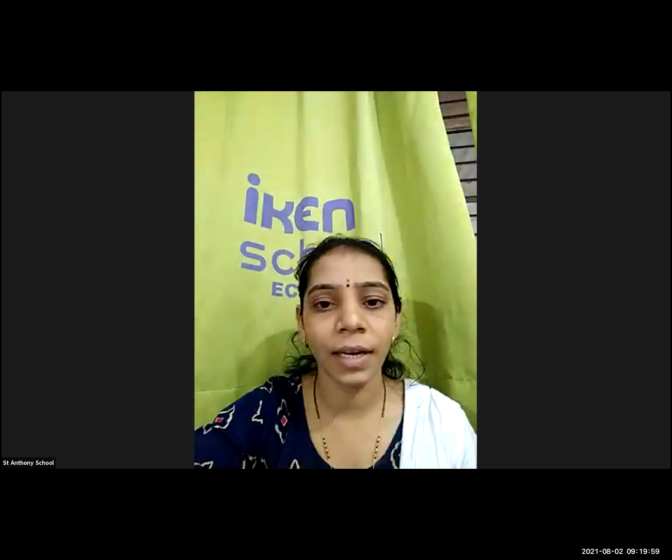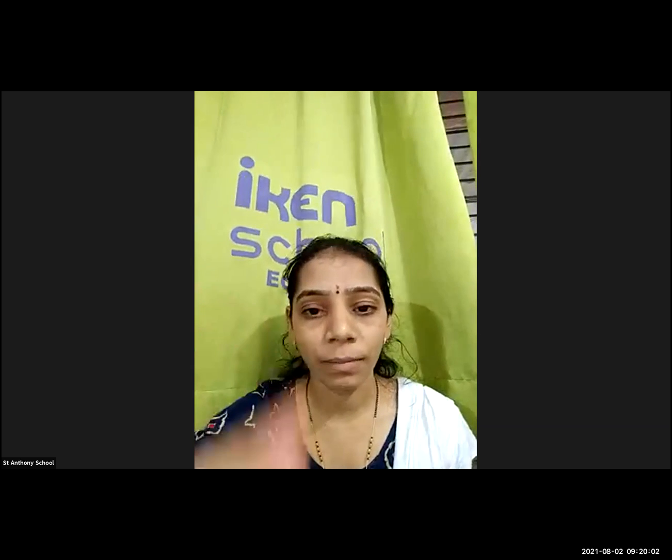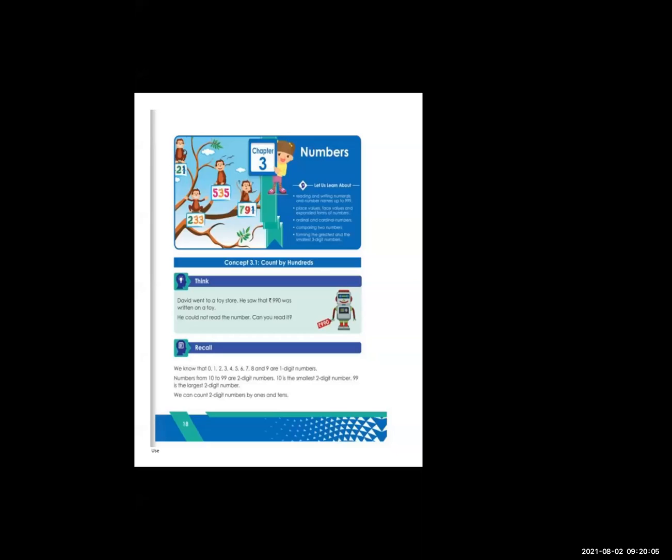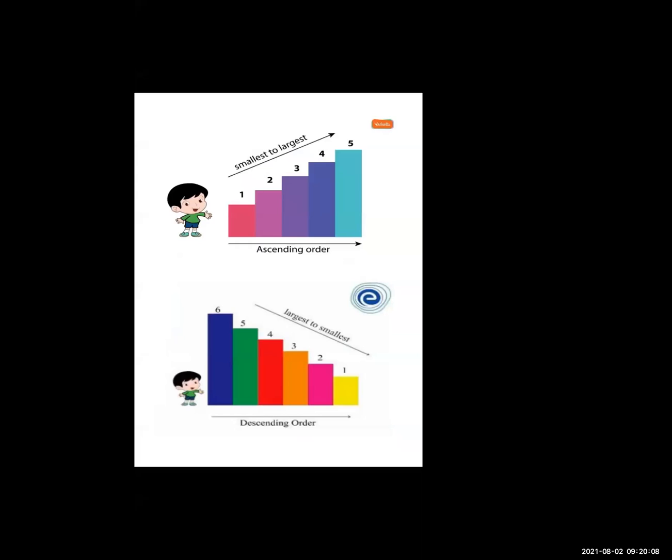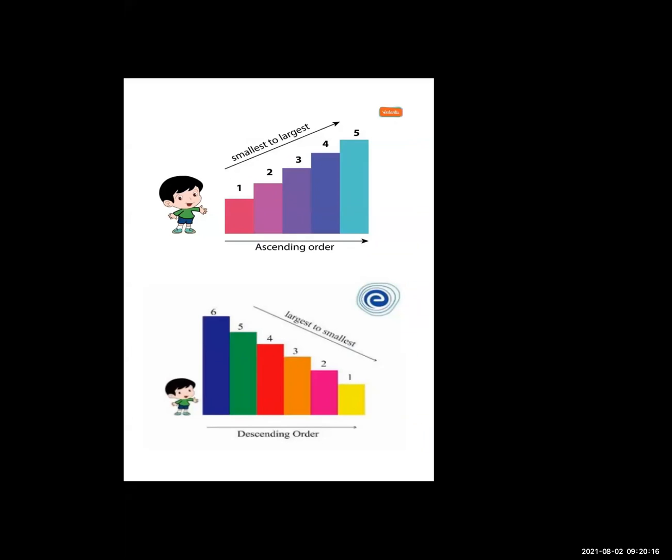I'll share my screen with you. Everyone look at the screen. Here is smallest to largest. Smallest to largest means ascending order. See, I'll show you. Here is the small number 1, then 2, then 3, then 4, then 5. It means small number to bigger order. It is called ascending order.